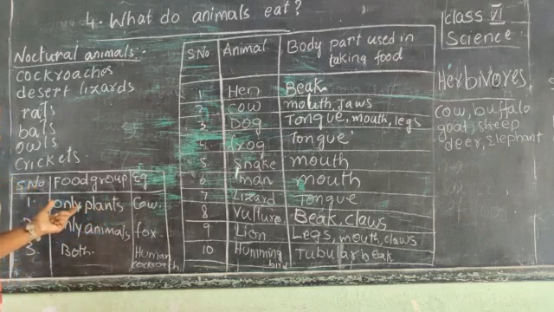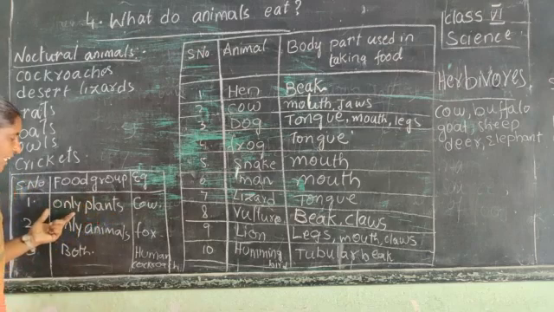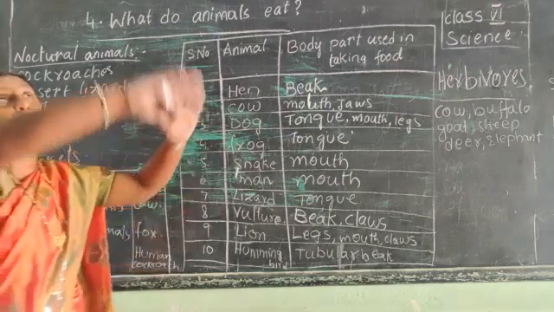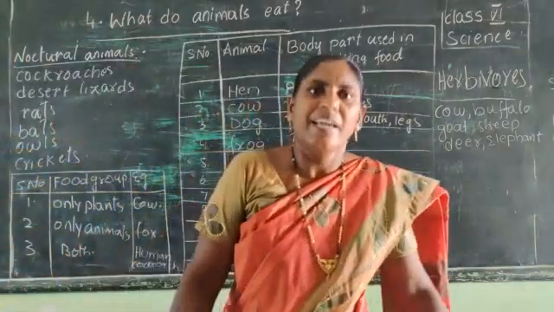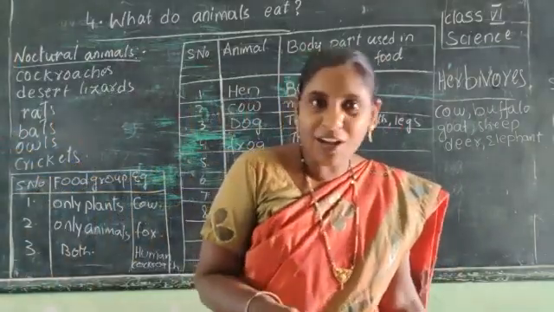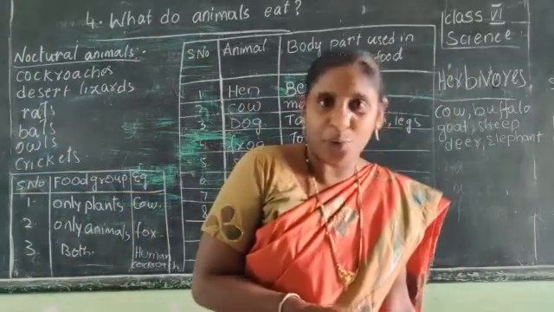The animals which eat only plants are called herbivores. Example: cow, buffalo, goat, deer, sheep. Then elephant. Even though the elephant is a huge, big animal, it eats only plants and grass. So it is a herbivore.